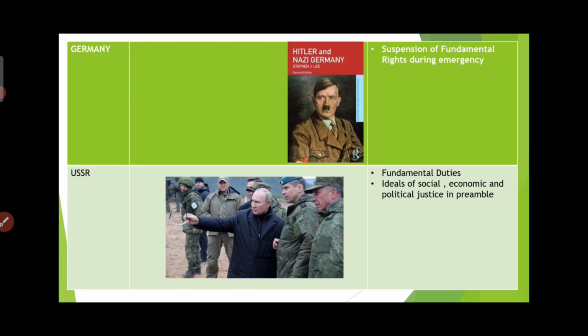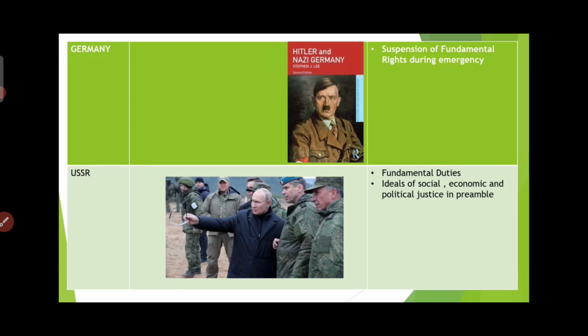USSR, Russia. In recent times, Russia has participated in the war, where every citizen of Russia has participated in the war as their duty, right? Fundamental duty. With that war, all the social and economic status of the country has declined. And this war took place only because of political clashes between two countries.